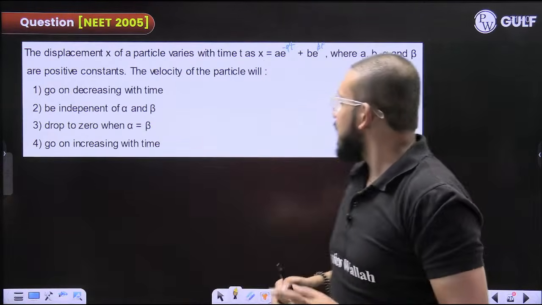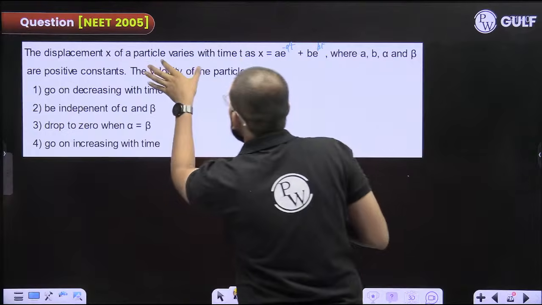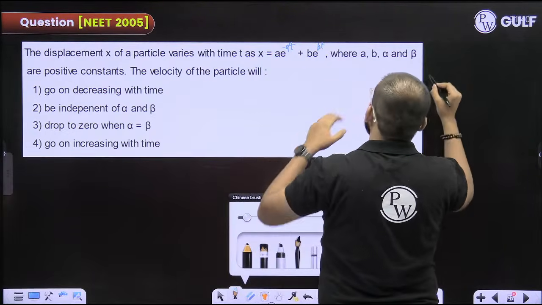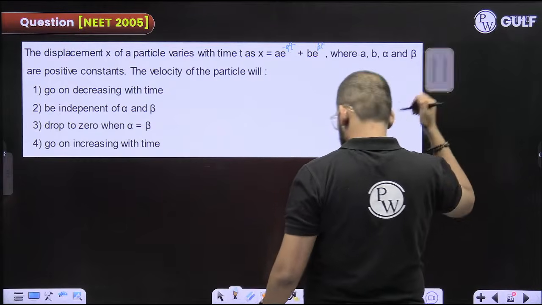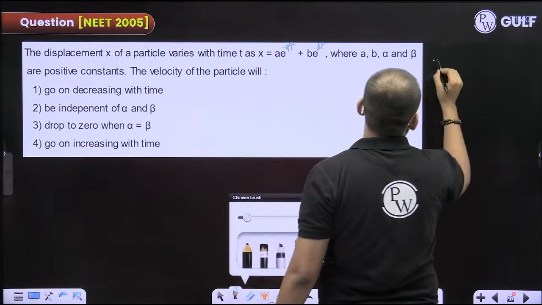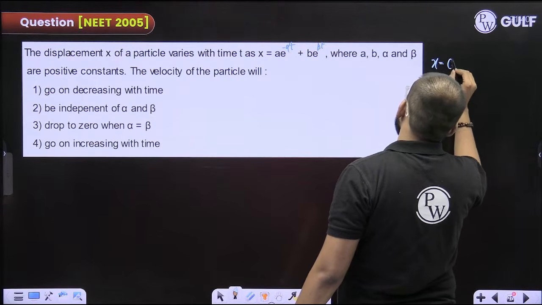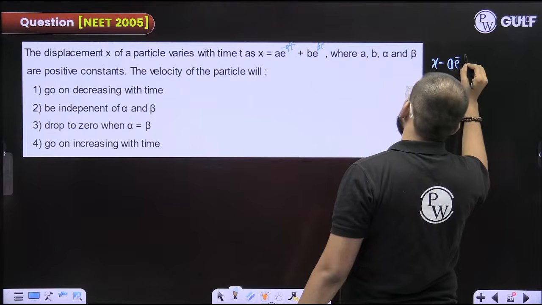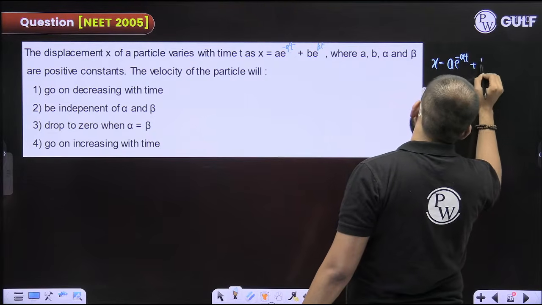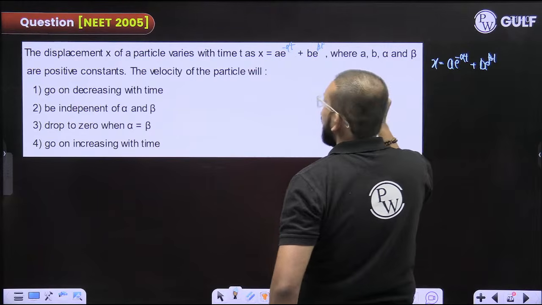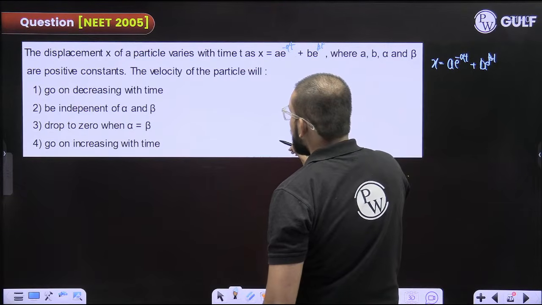Alright, so what it is saying: the displacement x of a particle varies with time as x is equal to a into e raised to the power minus alpha t plus b into e raised to the power beta t, where a, b, alpha, beta are positive constants. The velocity of the particle will be.